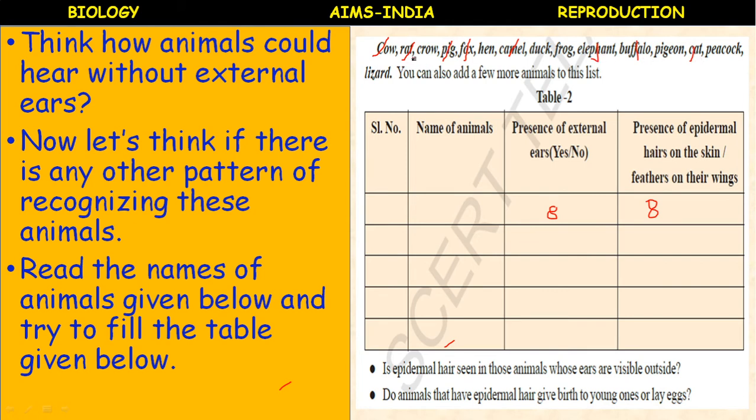The remaining animals like crow, hen, duck, frog, pigeon, peacock. Okay, frog and lizard, different category. So remaining birds like duck, hen, pigeon, peacock. These 4 show wings and feathers on their wings.